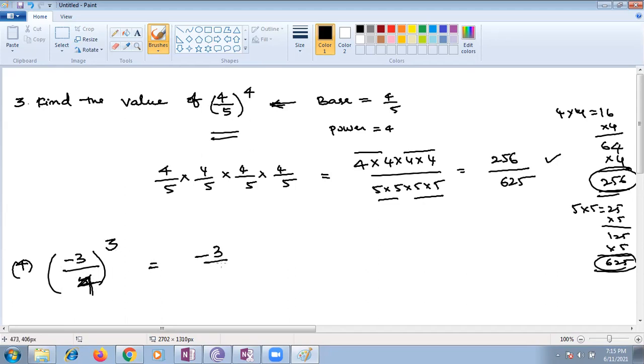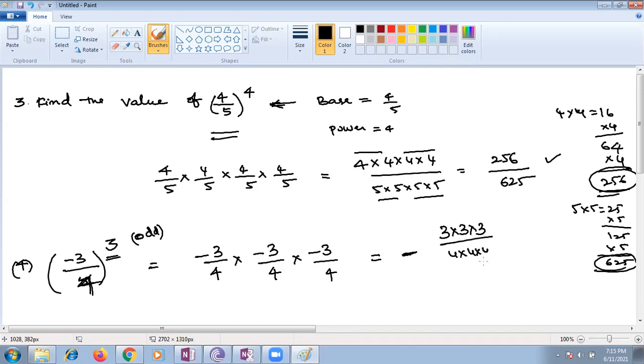That means you have to multiply minus 3 by 4 three times, because the power is 3. The result is negative because the power is an odd number. So 3 multiplied three times, and 4 multiplied three times: 3 threes are 9, 9 threes are 27. It is minus 27 by 64. 4 fours are 16, 16 fours are 64.